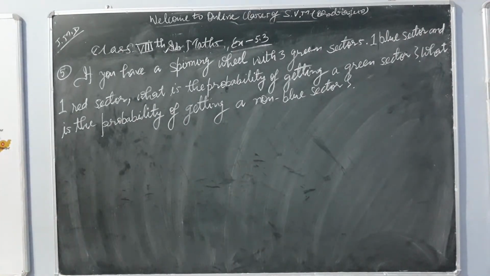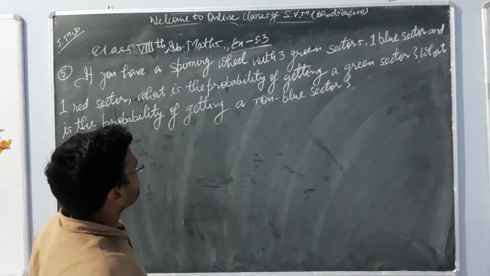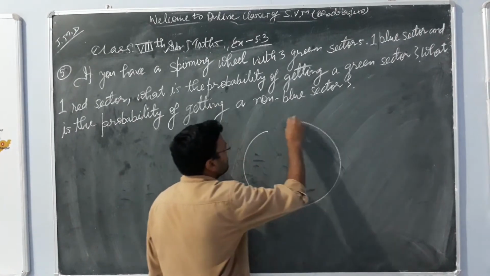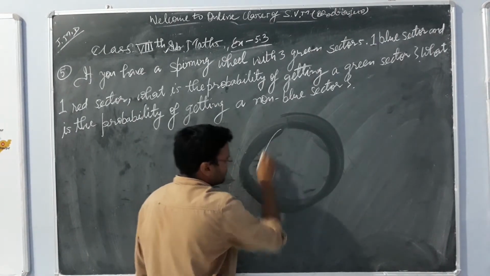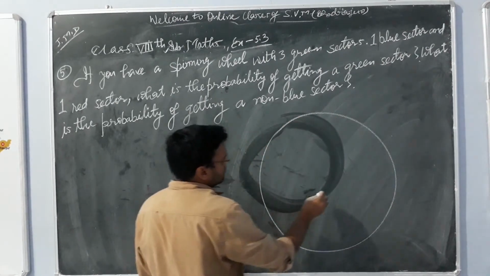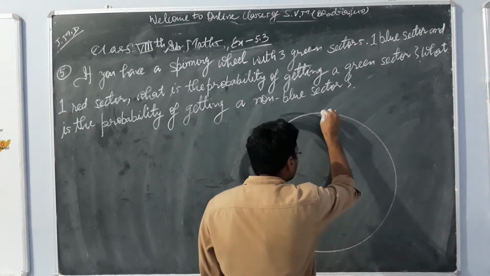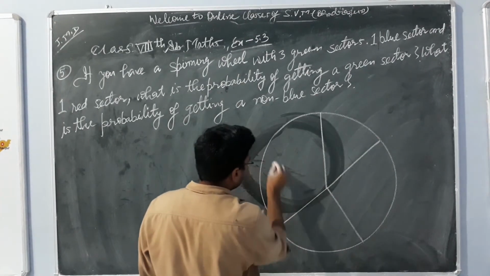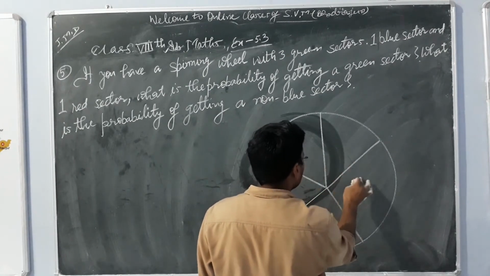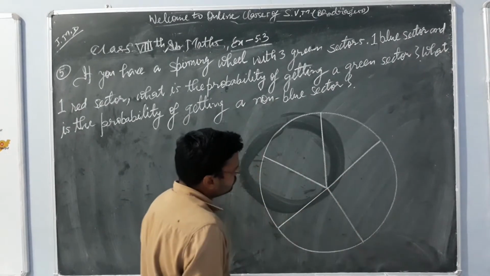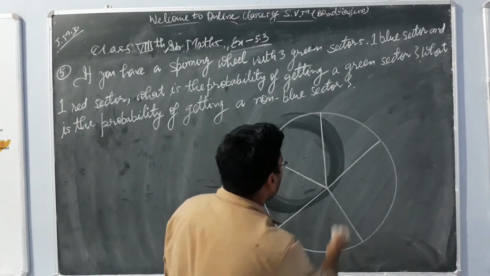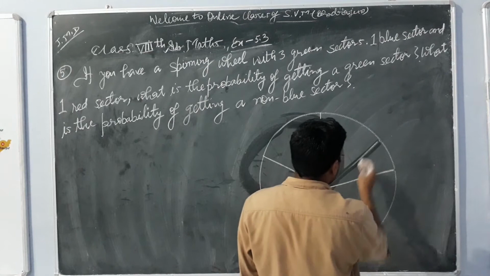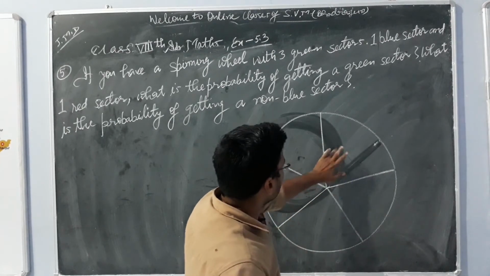Okay, this was our number 5th. If you have a spinning wheel with 3 green sectors, 1 blue sector and 1 red sector. So this is our spinning wheel. It has 5 sectors. Here we will go 1 2 3 4 and 5. We should consider all the sectors as the same.